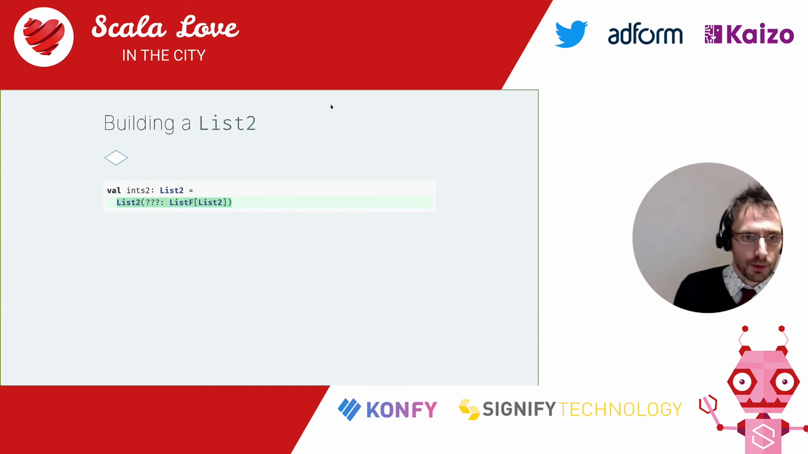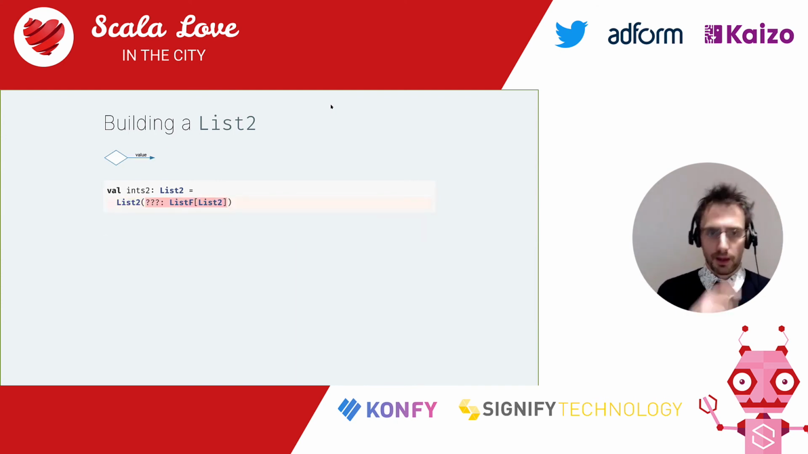So a list2, that's a wrapper for a value of something of type listf of list2. Listf of list2 is an optional head and tail. And in that case, we do want to have a head and a tail because we need the head to be 3. So we have some of 3, and a tail of type list2. List2 is a wrapper for something of type listf of list2.